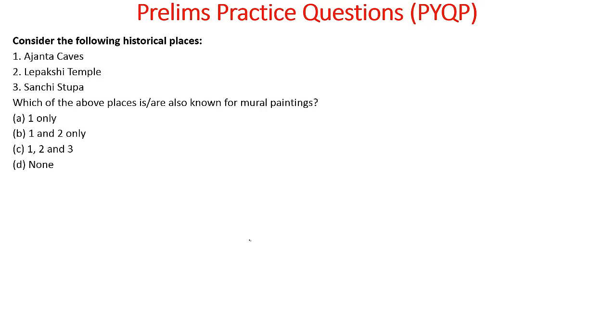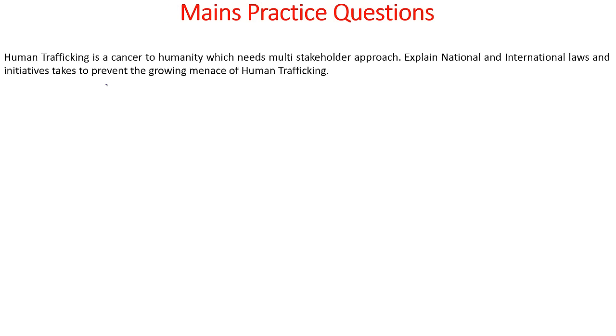Consider the following historical places: Ajanta caves, Lepakshi temple, Sanchi stupa. Which of the above places is known for mural paintings? The answer to this is 1 and 2 only. Mural paintings are not present in the Sanchi stupa. Now let's look into the mains practice question.